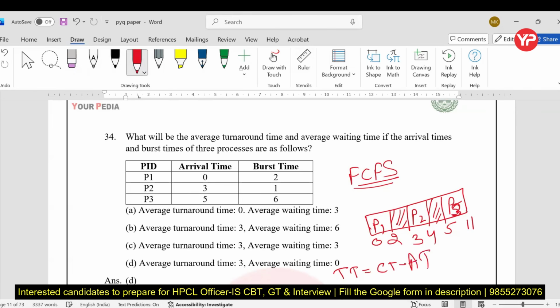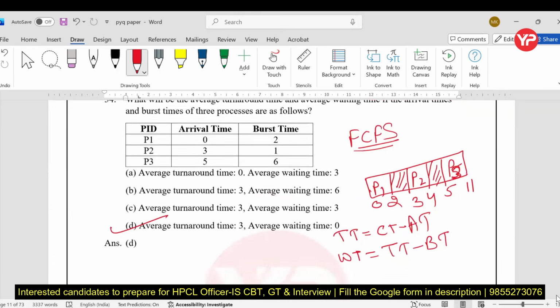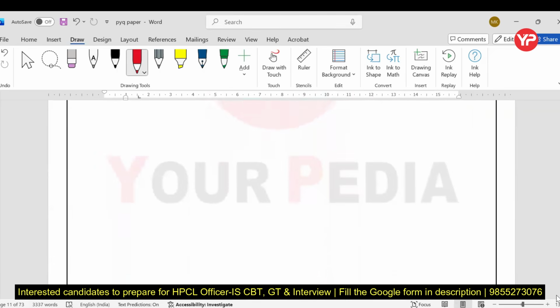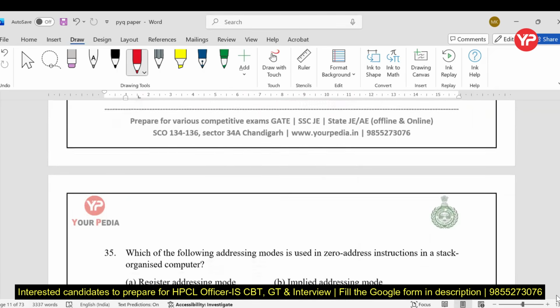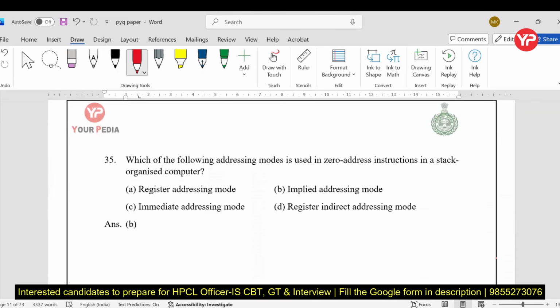And in the case of waiting time, it is turnaround time minus burst time. Using these formulas, you will find out that D will be the right answer. So hardly it will take 1 minute to solve this problem. Very simple, very easy problem.